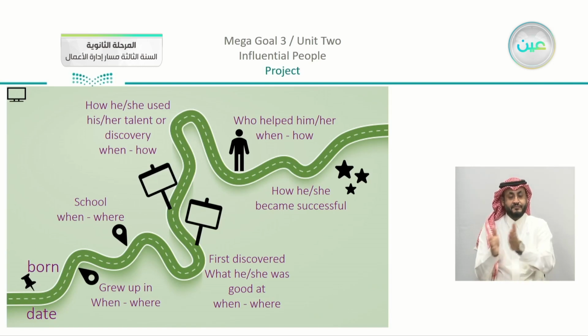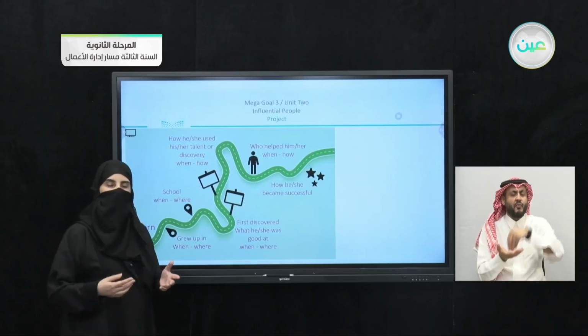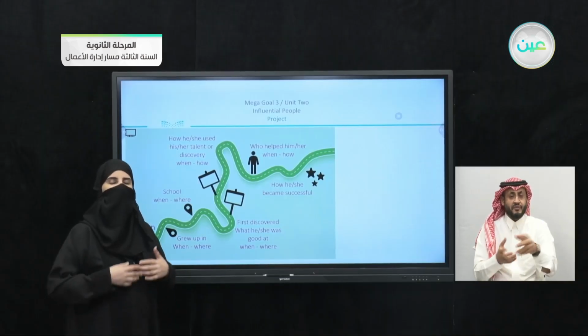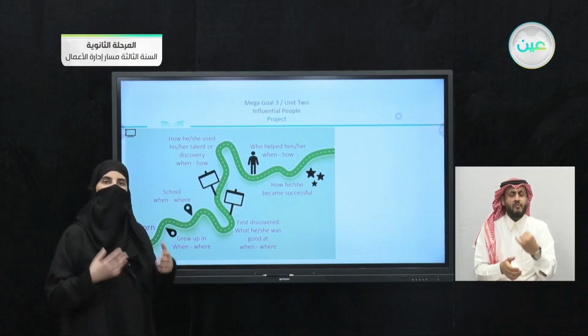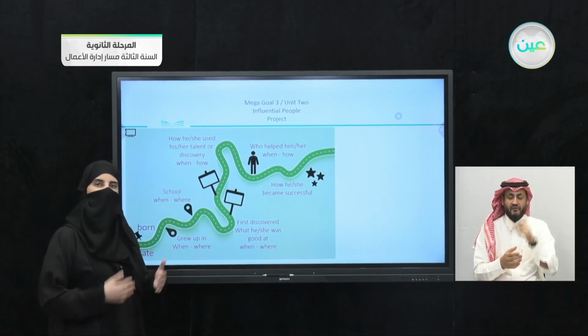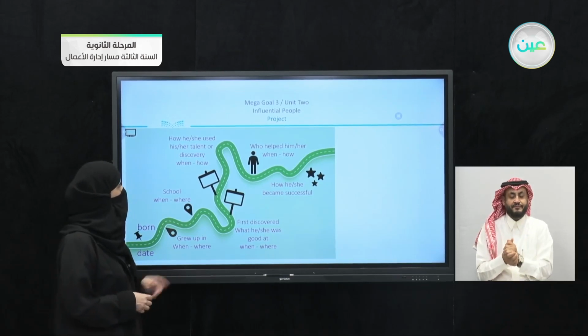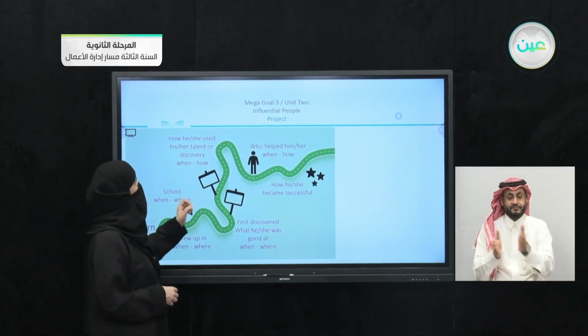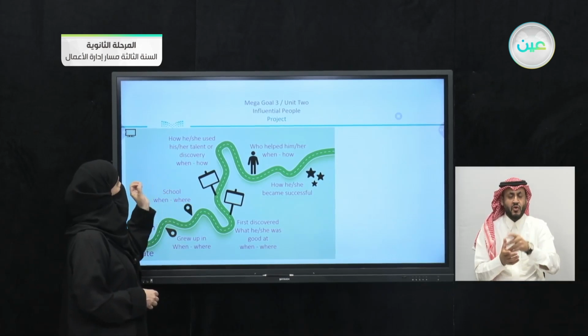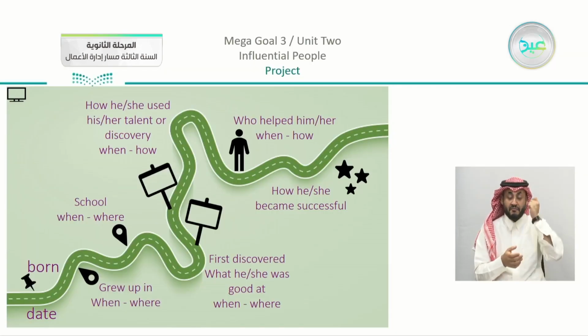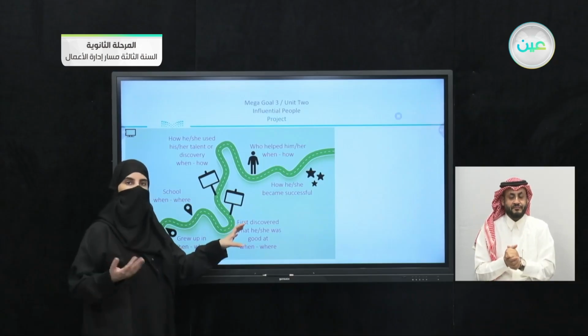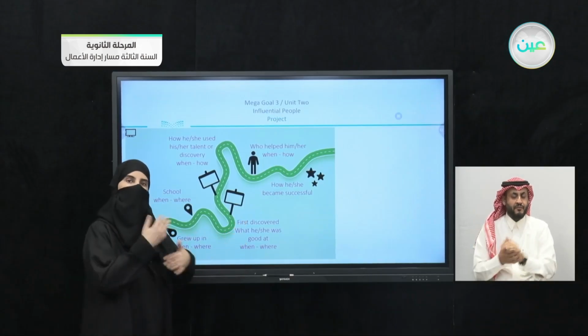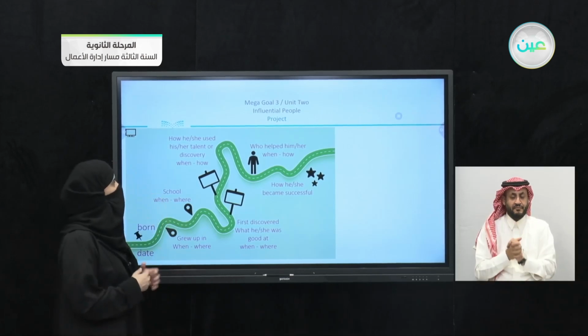Moving on in our timeline, we can see here, first discovered, what he or she was good at, and when and where. So we have here lots of things that can be discussed, and endless examples for people who have discovered their talents and started their history. Moving on with our timeline, we have here how he or she used his or her talent or discovery, when and how. So the first part is going to be how this person discovered and then how they started using this talent.